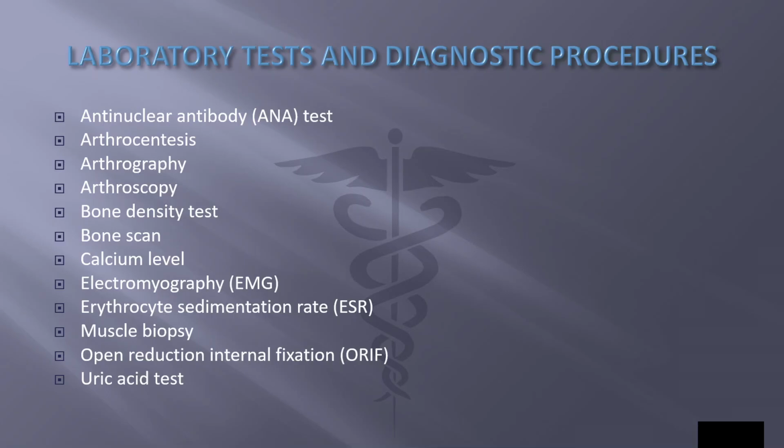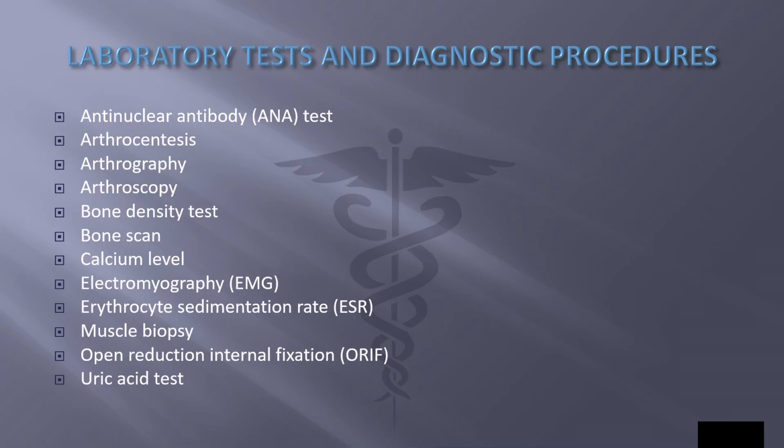Electromyography, or EMG, recording of the electrical activity of muscle tissue. This test reveals the strength of muscles. Erythrocyte sedimentation rate, or ESR, measurement of the rate at which red blood cells fall to the bottom of a test tube. High sedimentation rates are associated with inflammatory diseases such as rheumatoid arthritis. A muscle biopsy. This is the removal of muscle tissue for microscopic examination.